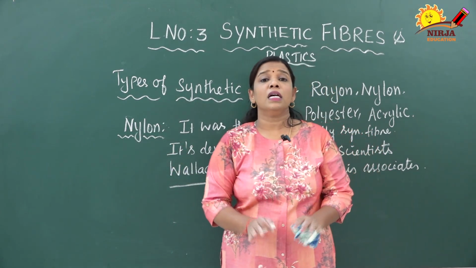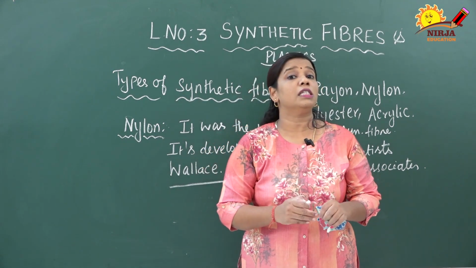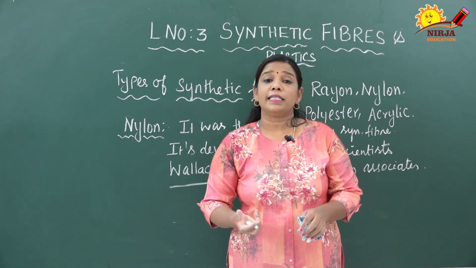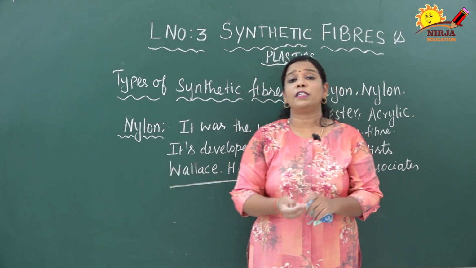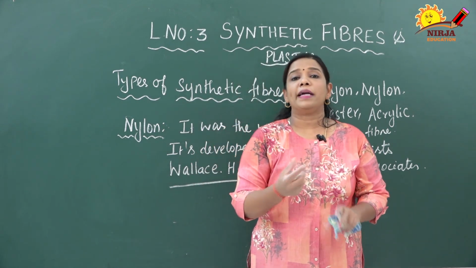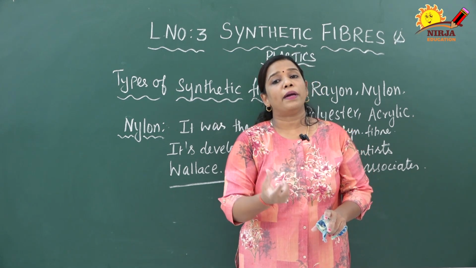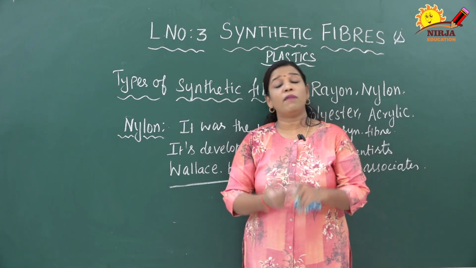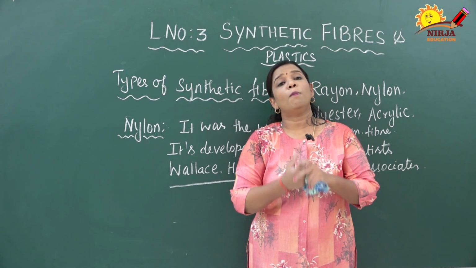Nylon resembles silk as well as wool, whereas rayon resembles only silk because of its cloth appearance, and we can prepare it in different dyes. It is made from polyamide substances. A polyamide is a polymer made up of amide monomers. This nylon is very strong, and at the same time a very popular cloth-making substance. Nylon cloth is very popular.